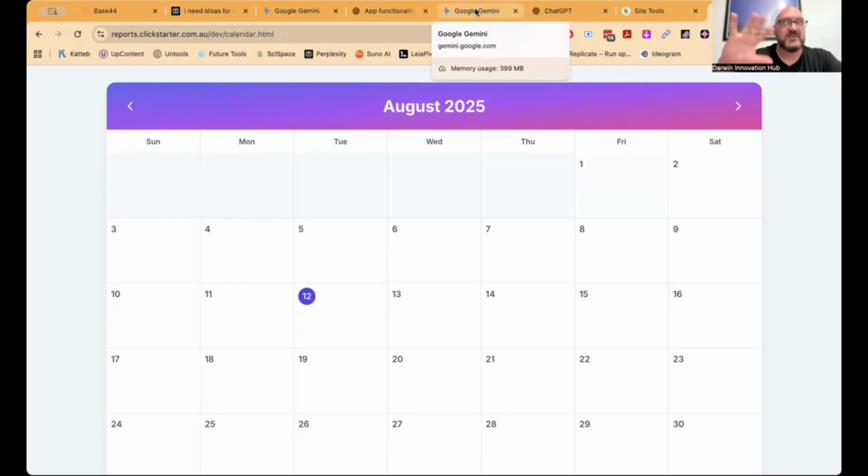Although being Google, sometimes it gets a bit funny. It wants to use its own Firebase service instead of just a web hosting database. But I've done tons of these calendars for every kind of reason, and I can always get them to work with a little bit of fiddling. So again, I'm not going to show you all the ins and outs, just a little bit of what's possible. This is probably one of the most basic things you can do.